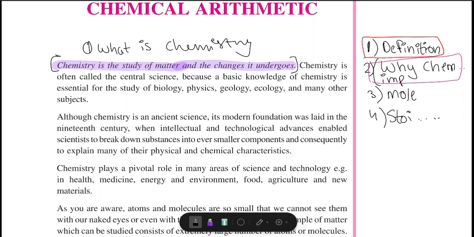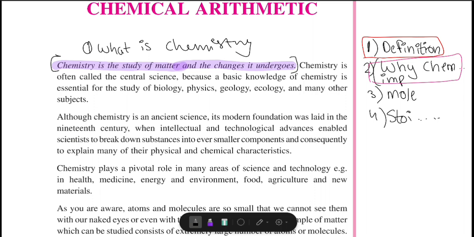Even cooking is a form of chemistry. How? Because in cooking we are dealing with different sorts of matter, right? So in order to understand how things around us work, in order to develop new things, in order to create new creations to make our life easy, we need chemistry, right?